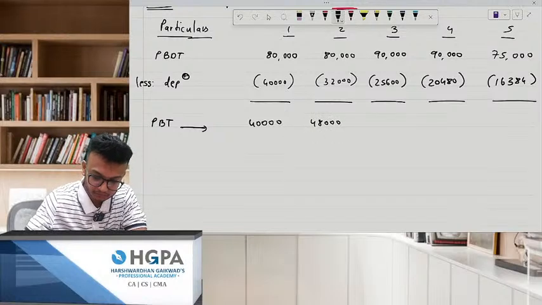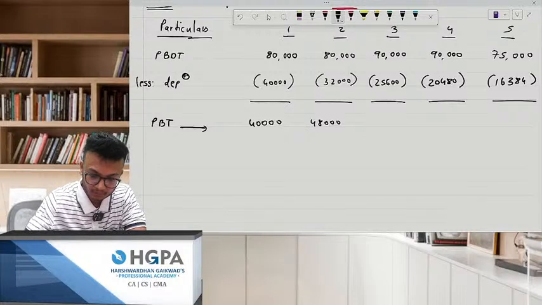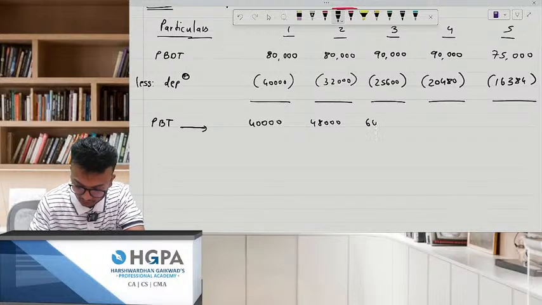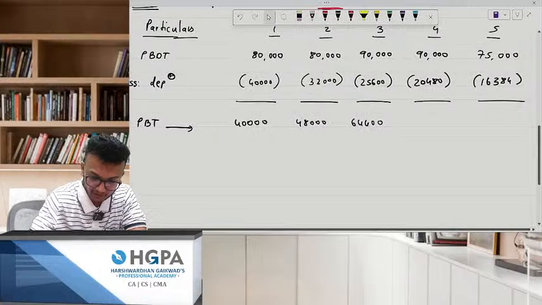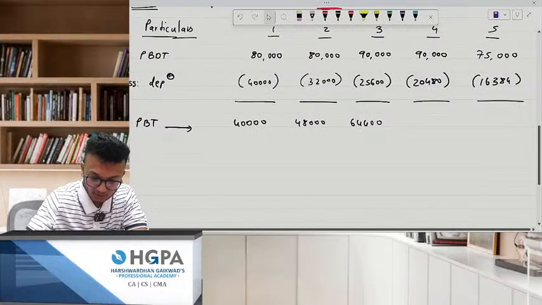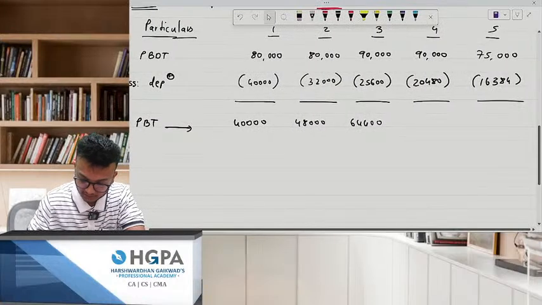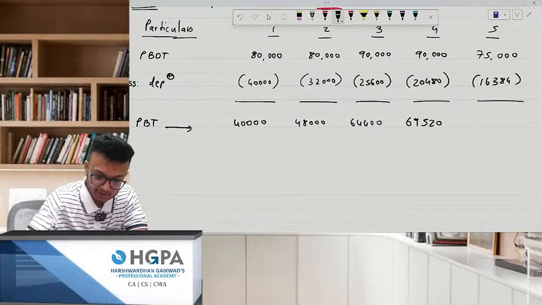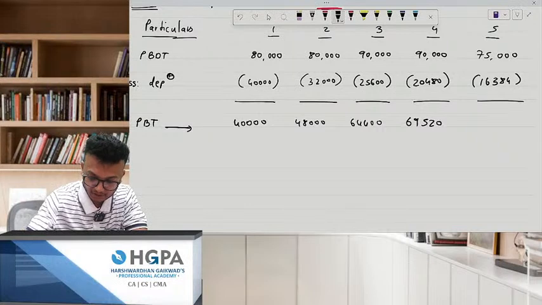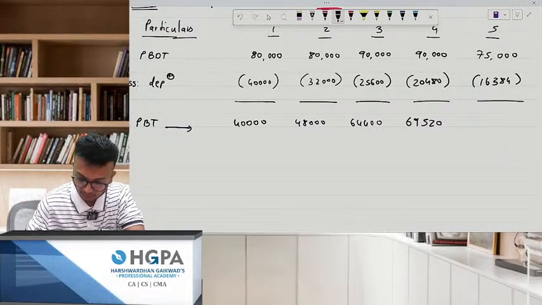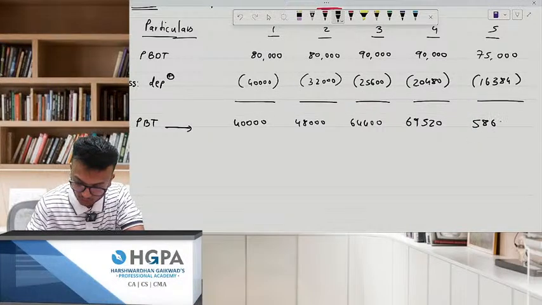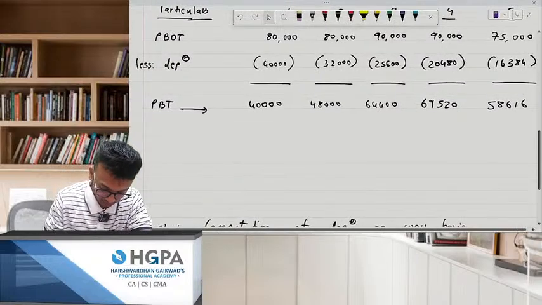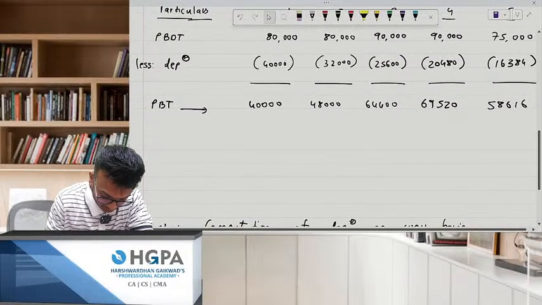Next, 64,400. I hope you're getting the figures. If everybody's got the answer, please do share. 69,520. Simple, 75,000 minus 16,384, that is 58,616.